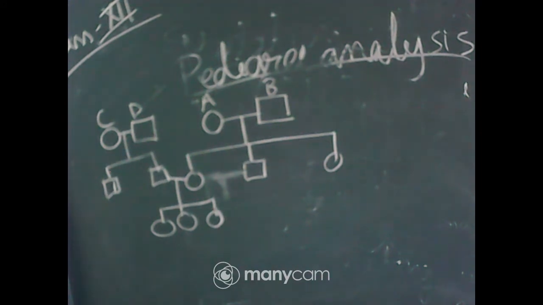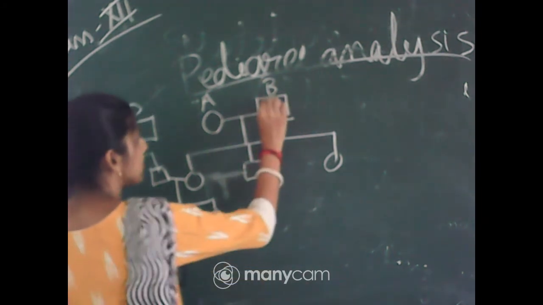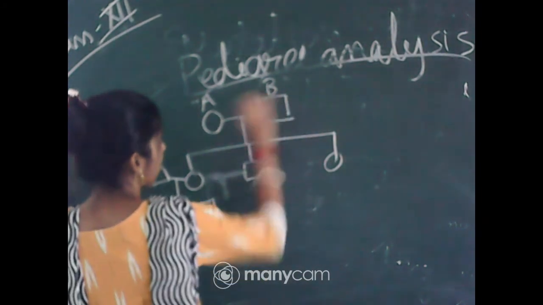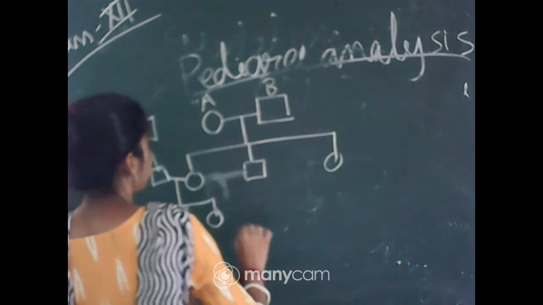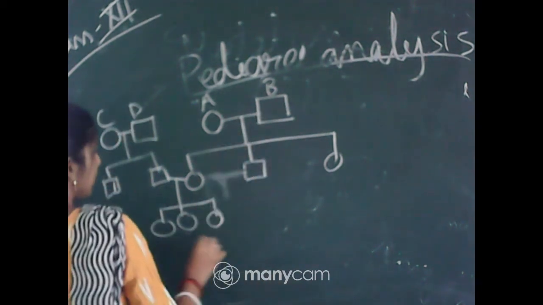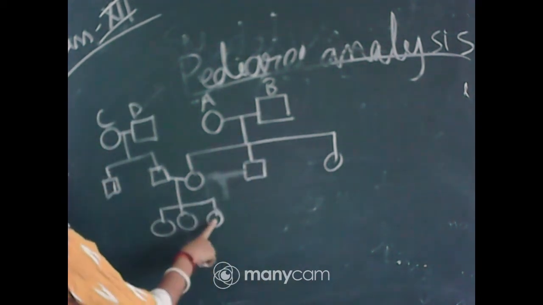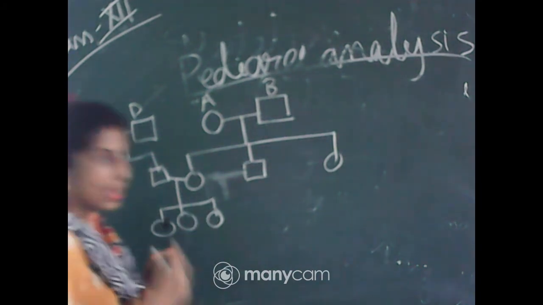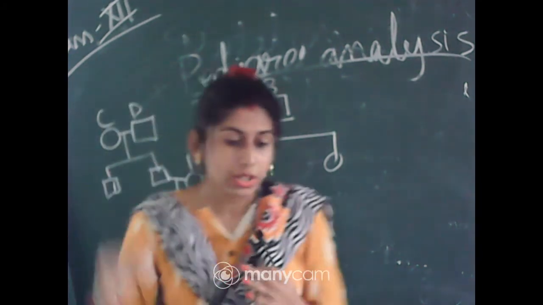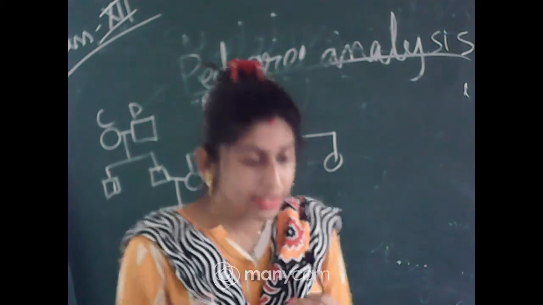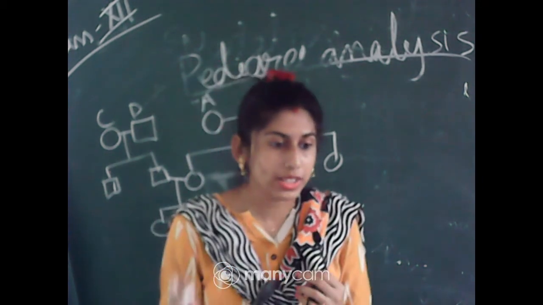Clear? So like that we can identify that if any disease is present in that particular B, then this disease can be present here also. How? This you have to explain, and I will discuss all this in my next class.